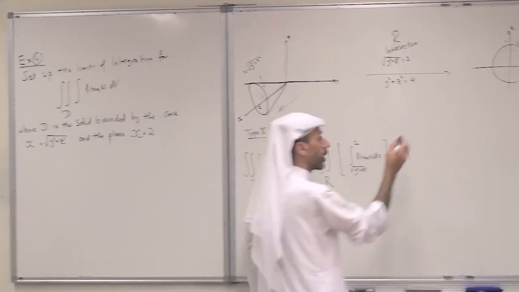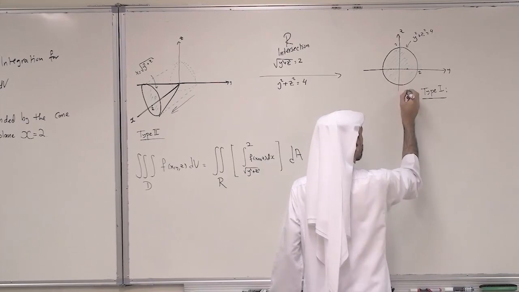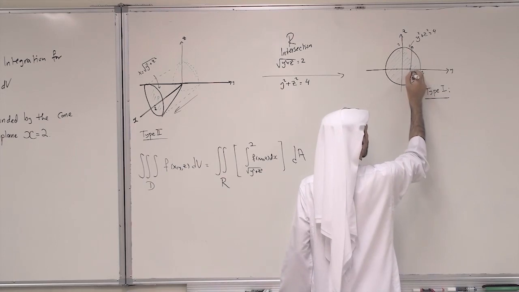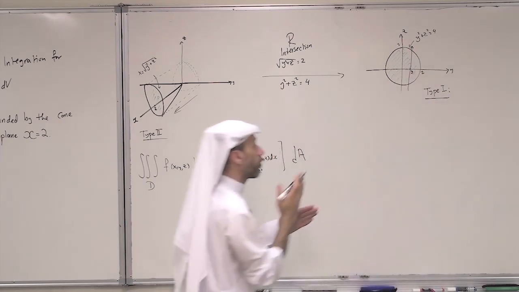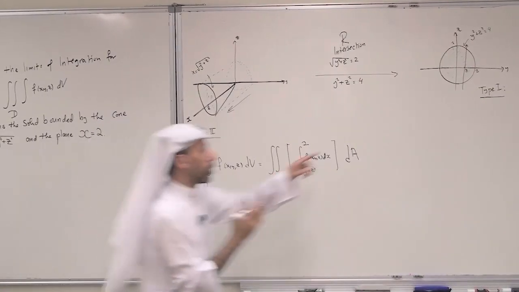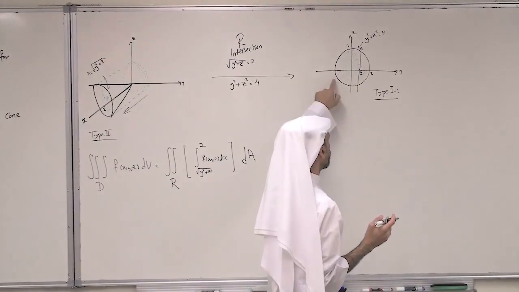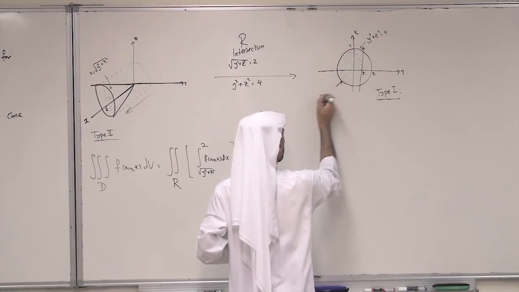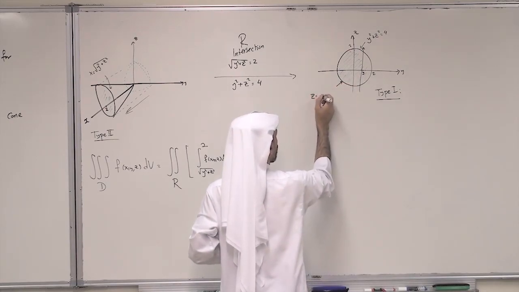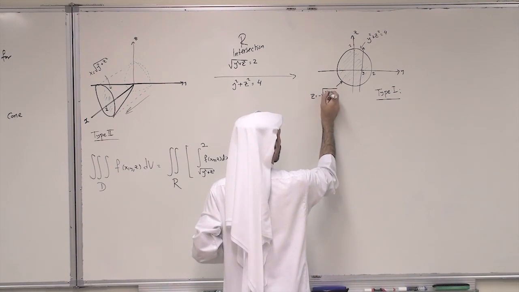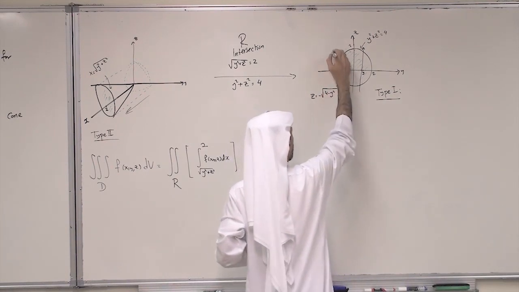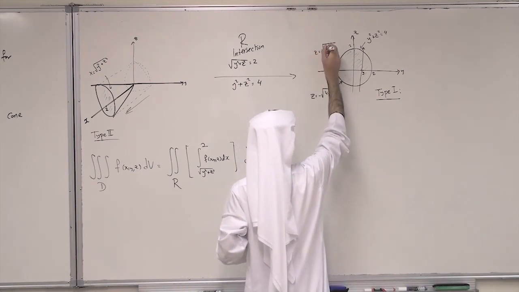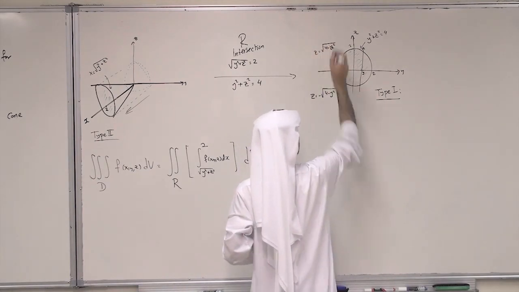At any y, I take a vertical line parallel to the z-axis. I will enter through the lower part of the circle, and I will leave through the upper part of the circle. The lower part of the circle is z equals minus root 4 minus y squared, and the upper part is z equals root 4 minus y squared.